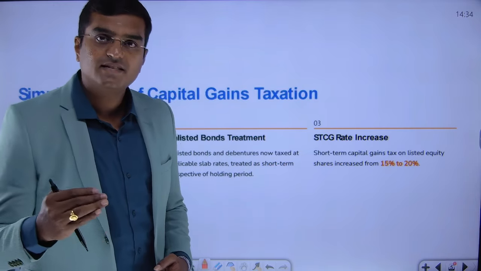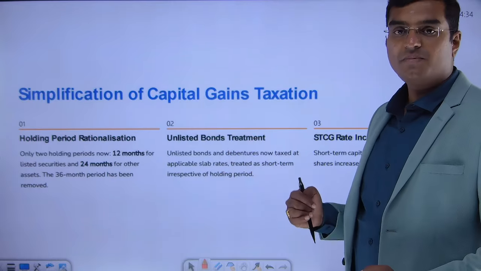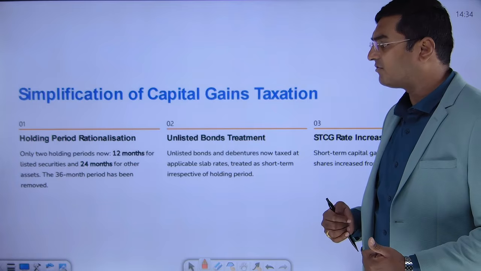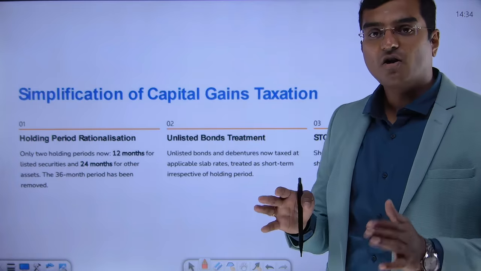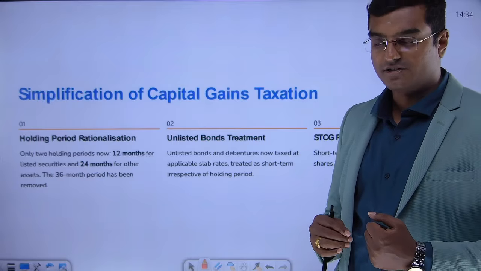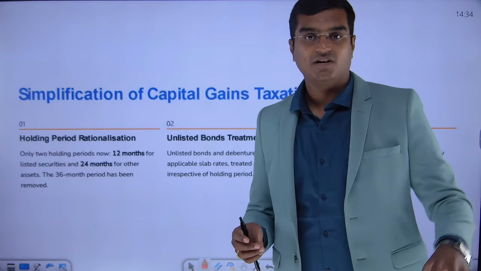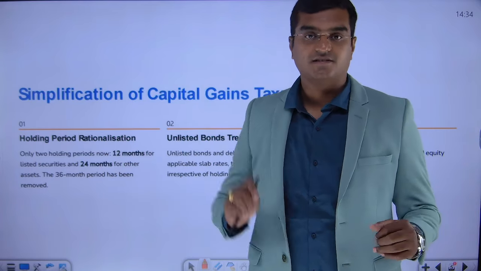However, friends, there is certain simplification with respect to capital gain under this new amendment of the Finance Act 2024. Initially, there were two types of capital gains. Capital assets were classified into two categories: listed securities or equity-related securities, and all the rest of the assets.